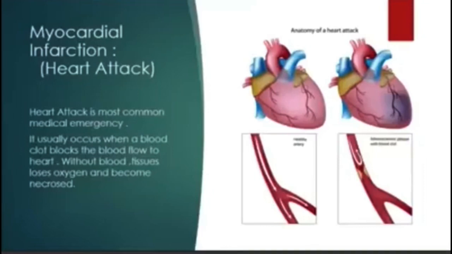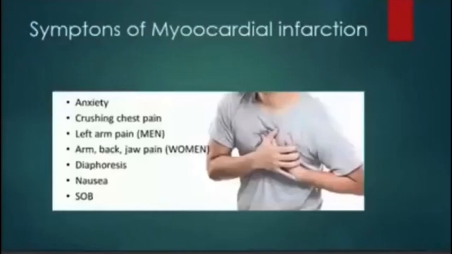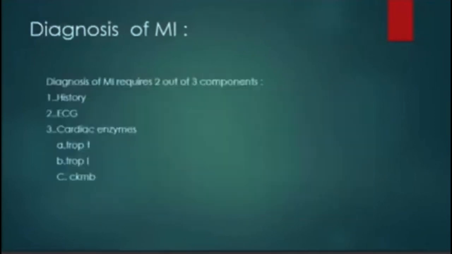The next slide is of myocardial infarction. Heart attack is the most common medical emergency and is very well written in John Murtagh. This slide shows that it usually occurs when a blood clot blocks the blood flow to the heart, so the tissue loses oxygen and becomes necrosed. Here we also show the symptoms of myocardial infarction: anxiety, crushing chest pain, left arm pain, back and jaw pain, mostly in women, diaphoresis and sweating, etc.